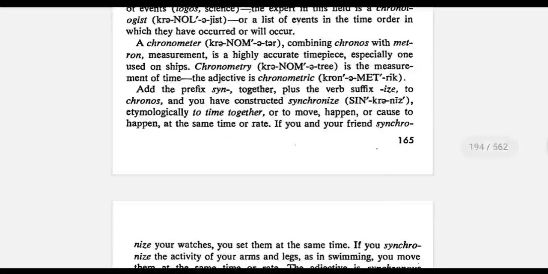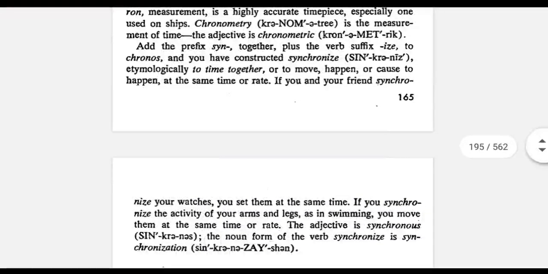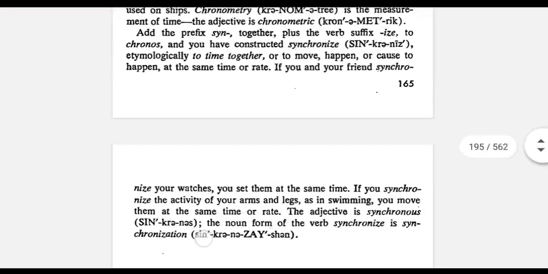The next word is chronometer. Chronometer has the roots chrono, which means time, plus metro. Metro means measuring or measurement. So it is a device that measures time accurately. It is usually used in ships so that they can know what the time is. Chronometry is a measurement of time, and chronometric is its adjective.